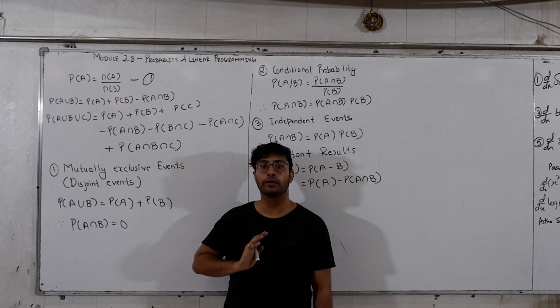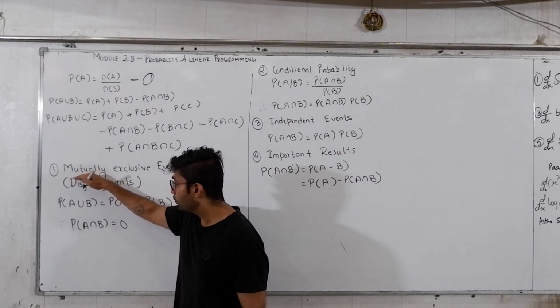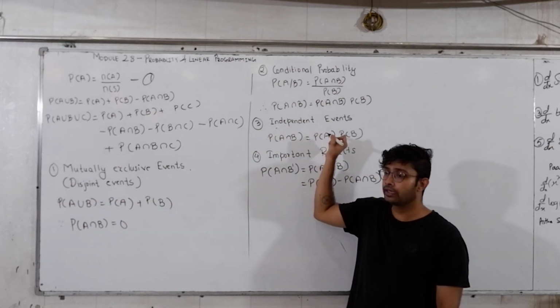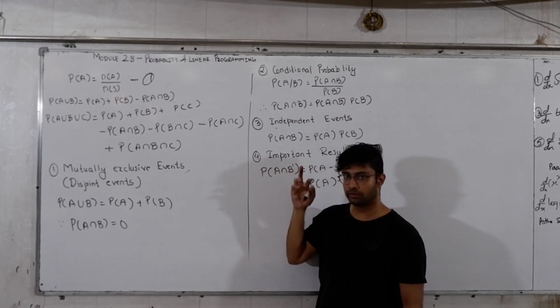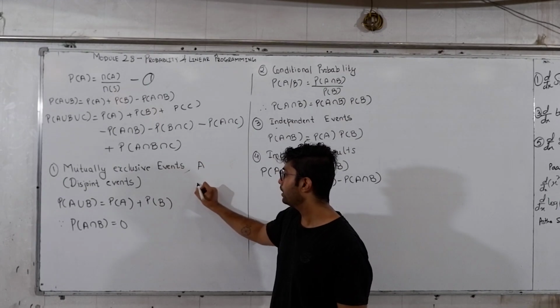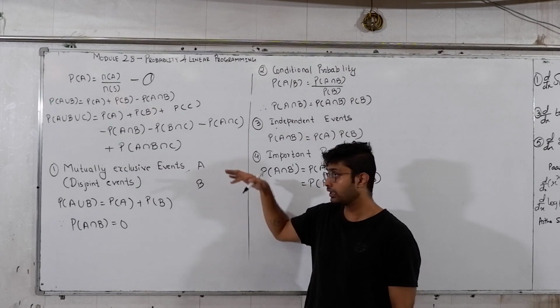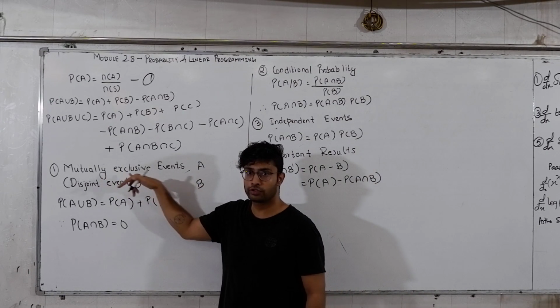Now coming back to the important parts of it. All of you or most of you get confused with mutually exclusive events and independent events. There are two types, and they are very similar to each other. Mutually exclusive events: if there is an event A and an event B, and there is nothing common between A and B, then you have mutually exclusive events.